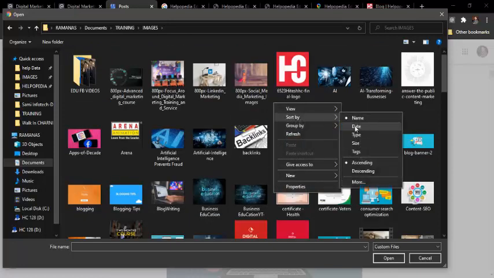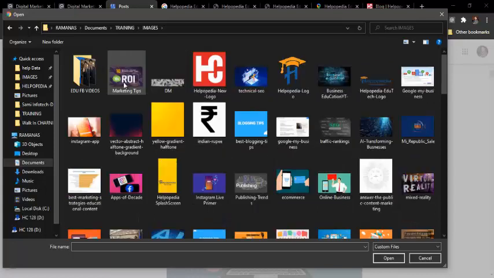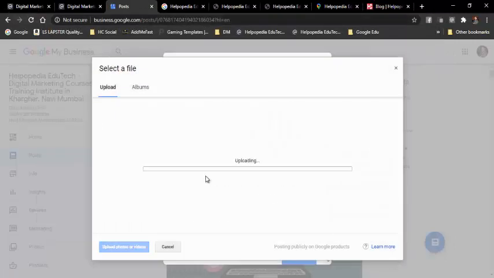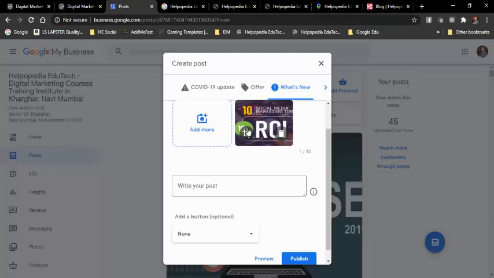Sort by date. Okay, yes, it is over here. So this photograph is uploading now. Okay, so my photograph has uploaded. Now I can write my post.